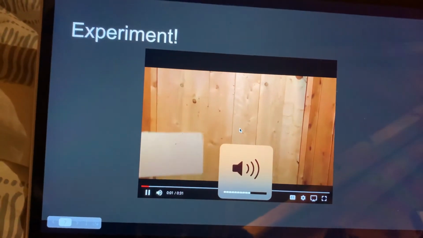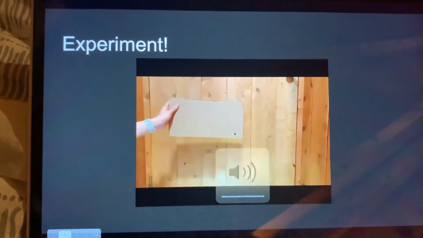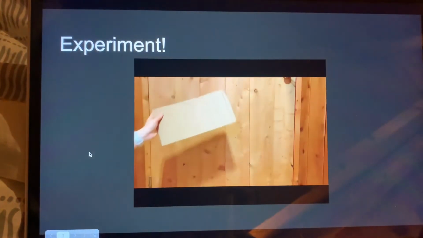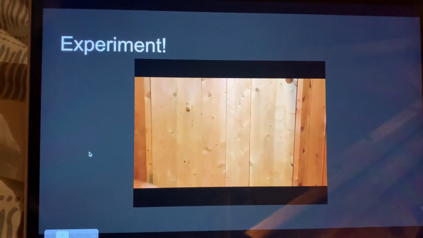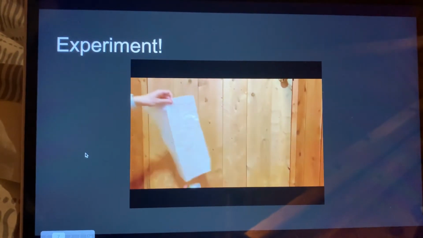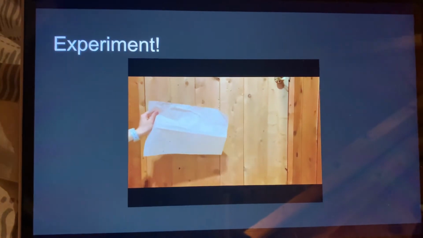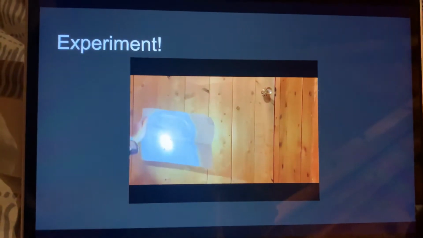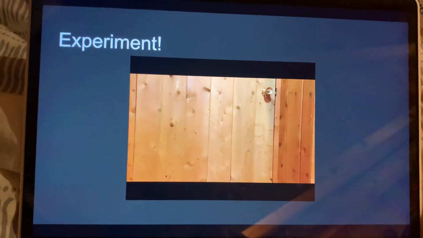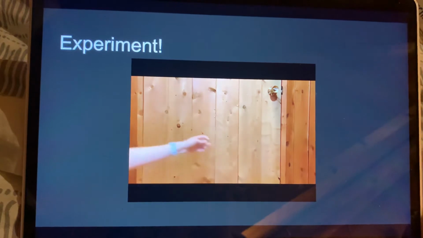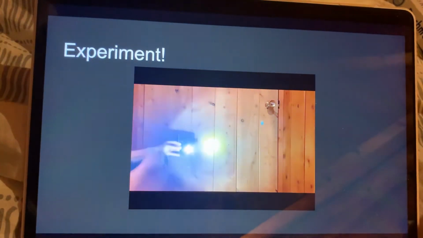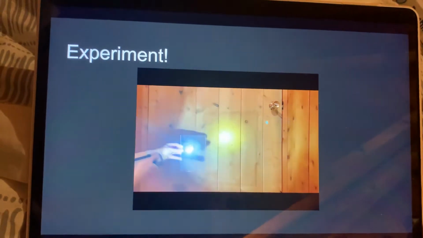The first item we're going to see if light travels through is cardboard. No light travels through the cardboard, therefore it's opaque. The next item is parchment paper. Some light travels through, therefore it's translucent. The last one is glass. All of the light travels through the glass, therefore it's transparent.